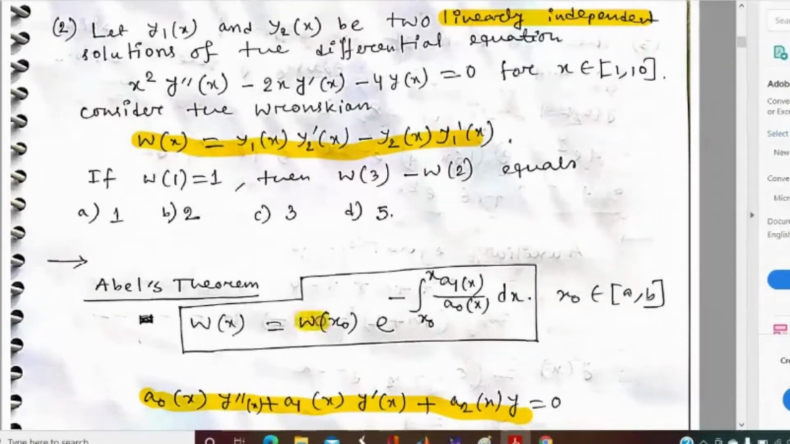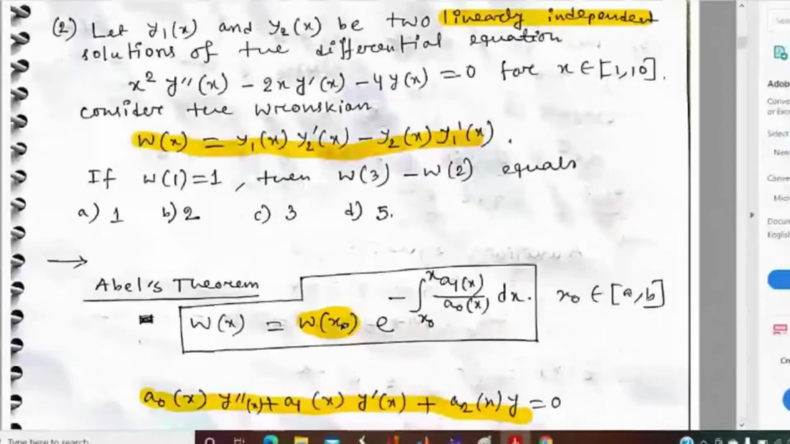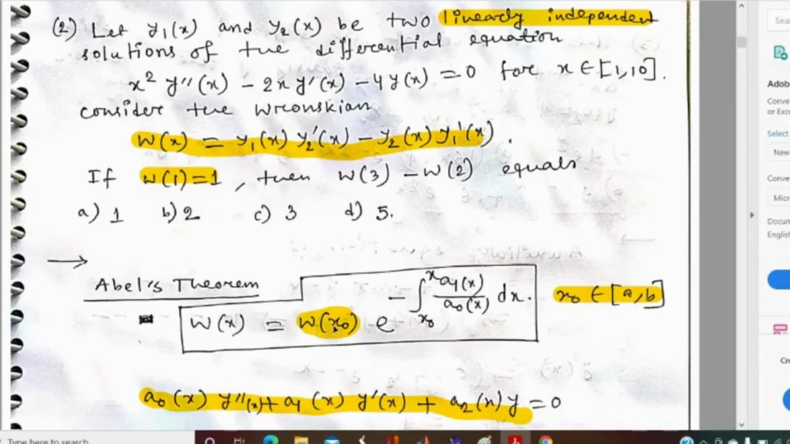Here you should note clearly that we have written a term W at x0. It is known that the value of the Wronskian at x0 is given to us, where x0 must belong to the domain of definition of the differential equation, that is, the domain in which we try to find the solution. Here you can see that the Wronskian at 1 is given. So what will be the formula? W(x) will be W at 1 into e to the power 1 to x.